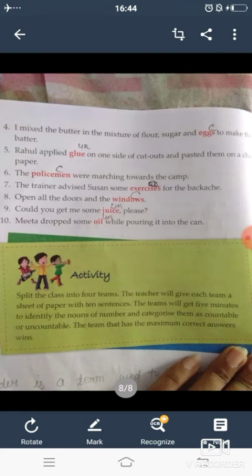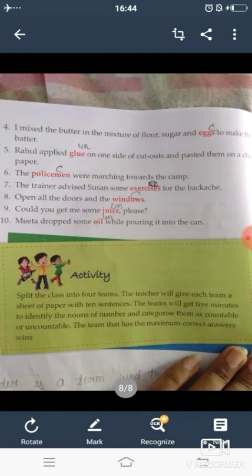Identify the highlighted noun as a countable or uncountable noun. First: the children were playing in the rain. Children is a countable noun, so we will write here C. I drink milk every day. Milk is a liquid, so it is an uncountable noun. You will write U. Scientists are trying to find a solution for global warming. Scientist is a countable noun, so we will write here C.